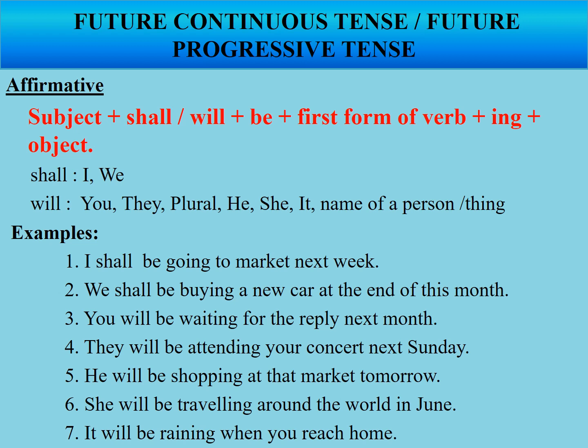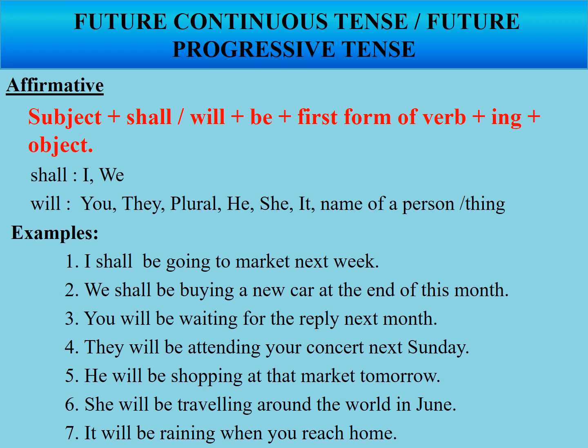First form of verb plus ing is also known as present participle, plus object. Students, here we use shall with the first person, that is I and we, and will is used with the second and third person to express future.